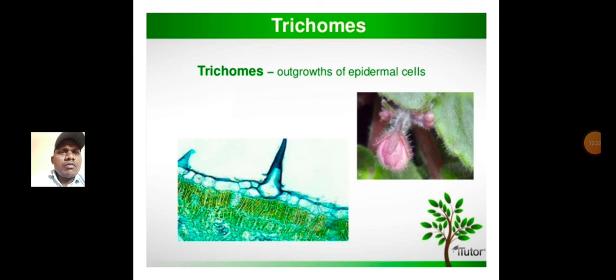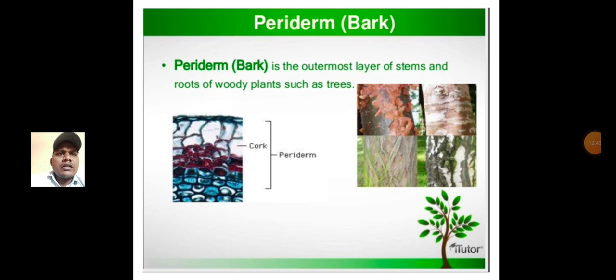Next, go with the trichomes. Trichomes are nothing but hair-like structures, outgrowths of epidermal cells. Next, periderm. Periderm is nothing but bark. It is the outermost layer of the stems and roots of woody plants such as trees. Look here, the cork. This is called periderm.